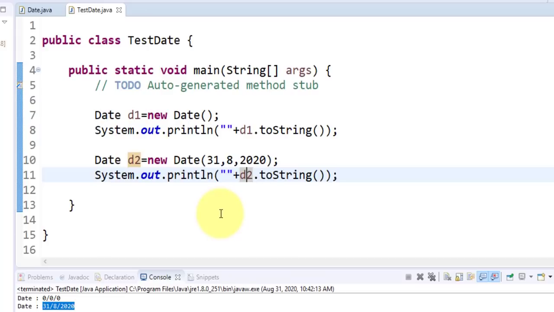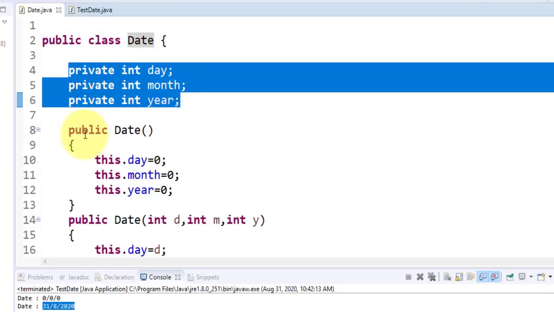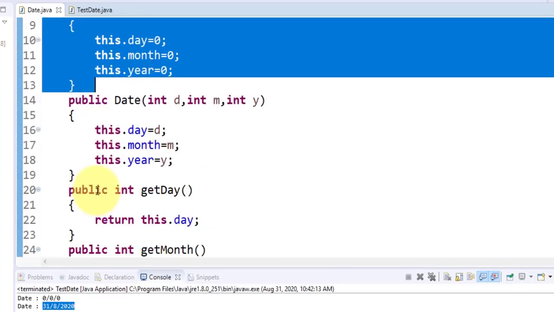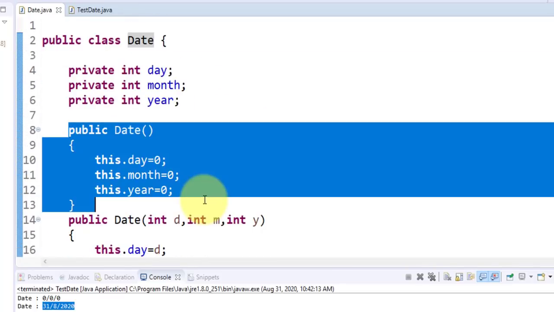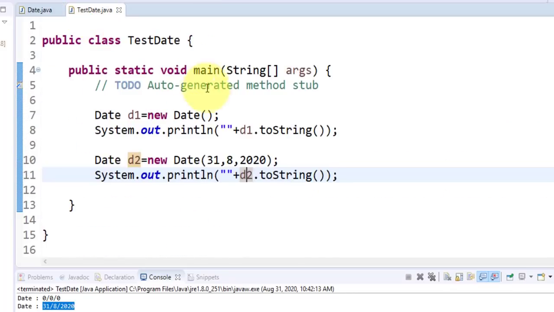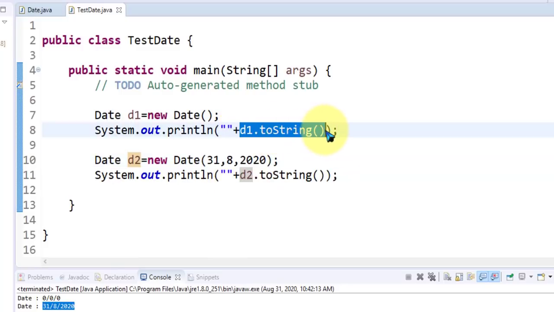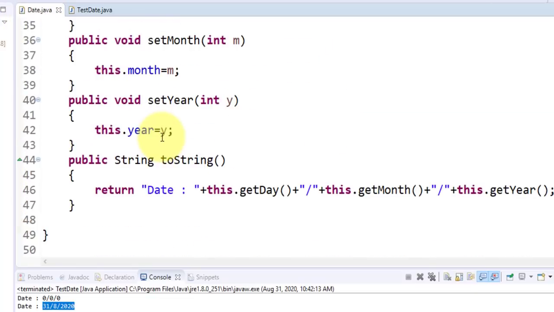I hope you understood this, and please follow the standard structure of the class. Look, my Date class is public, data members are private, constructors are public. Okay, and there is no input or output statement inside the class. I am passing input using the constructors, and then I am getting output using the methods. So there should not be any input and output statement inside the class.